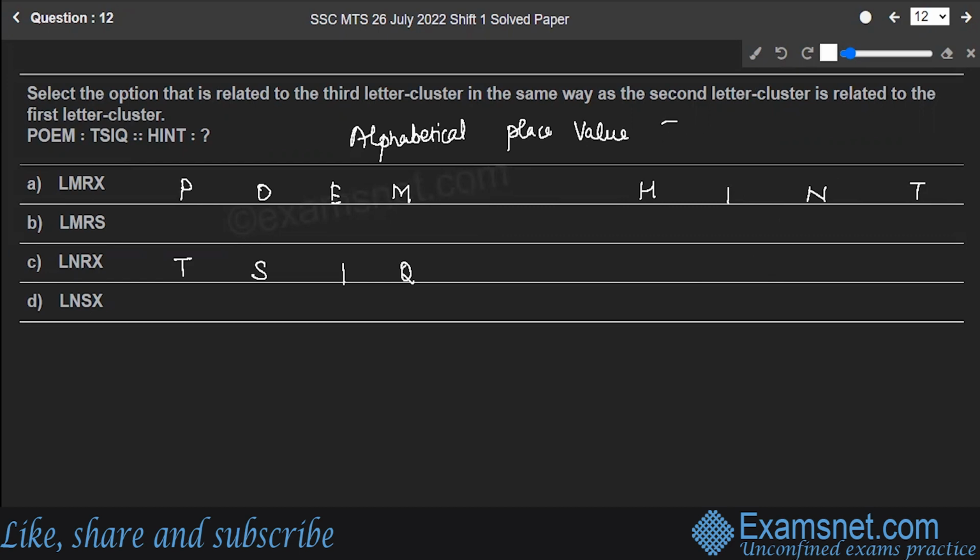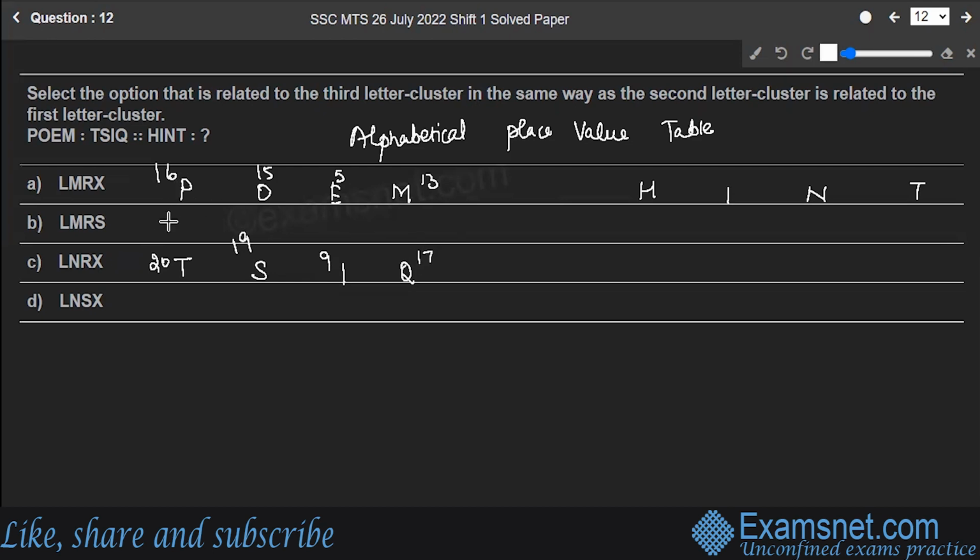So please refer to this table because this question will be solved using that one only. Now, what is the place value of V? 16. O is at 15. E is at 5 and M is at 13. T is situated at 20. S is at 19, I is at 9, and Q is at 17.